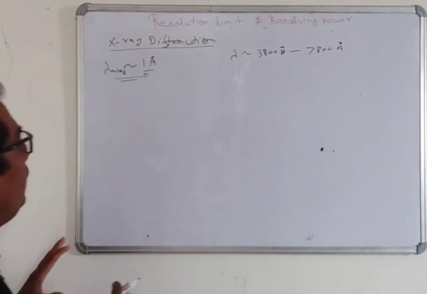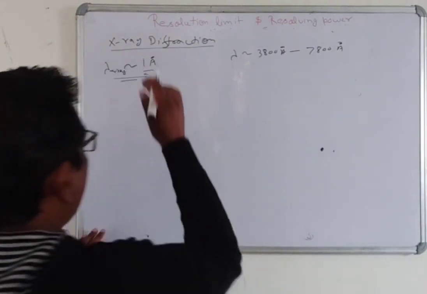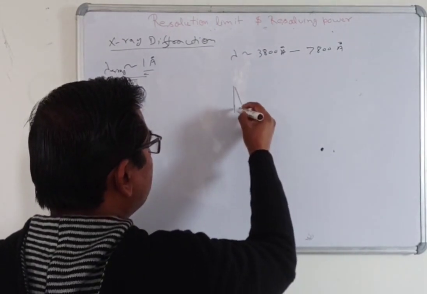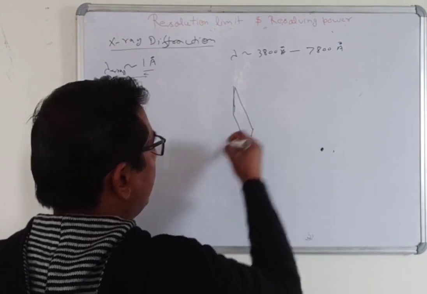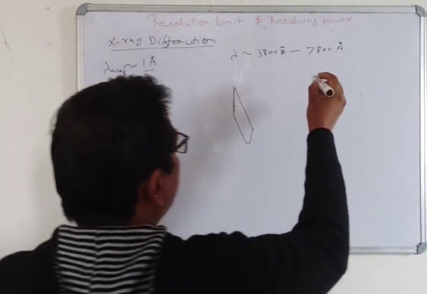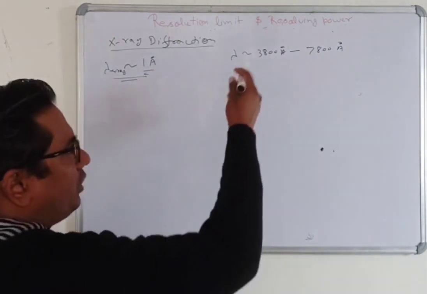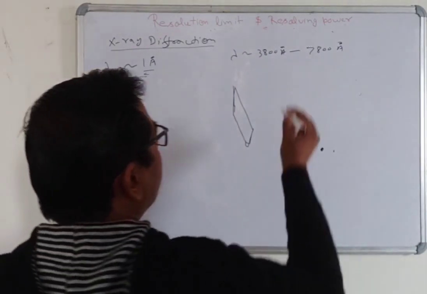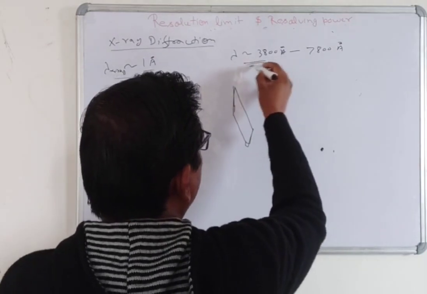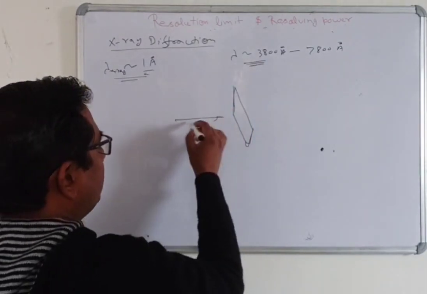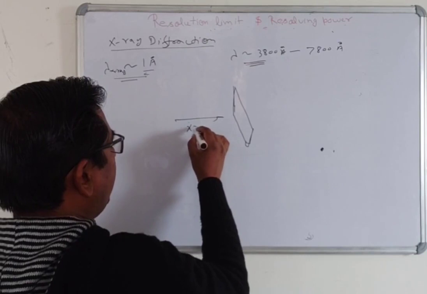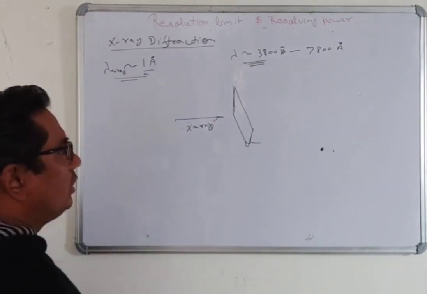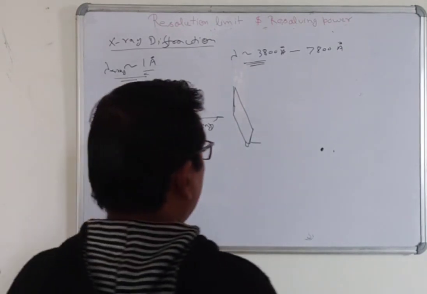Now here you will see that, suppose we have an optical grating like that. And all of you know that we have already discussed the spectrum of the visible light when we use an optical grating. Suppose that when this visible light is now replaced by X-rays, here there will be an X-ray incident on the optical grating. What will happen?